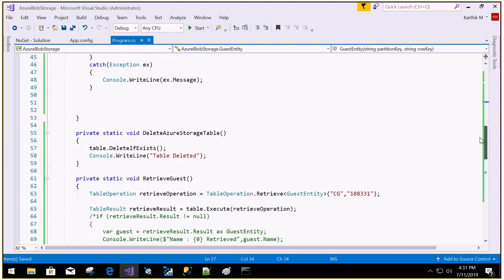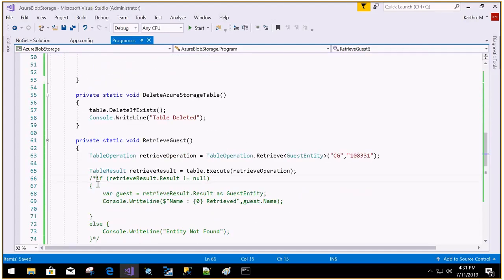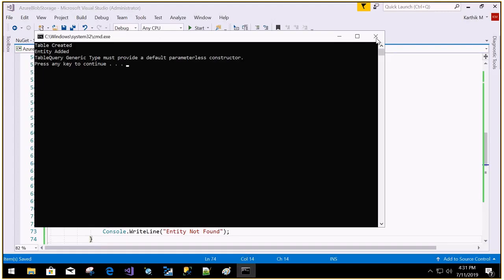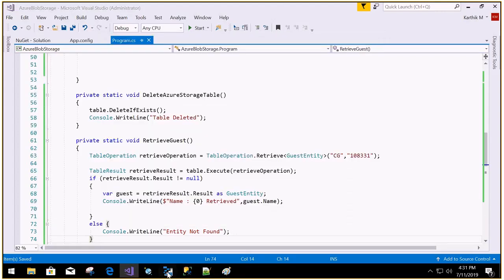Save it, and let me delete the record which is already there.